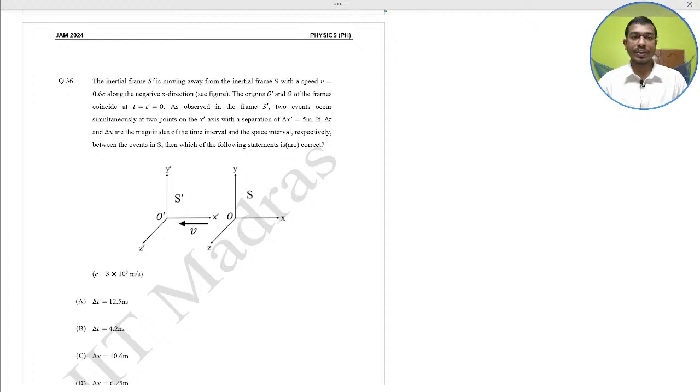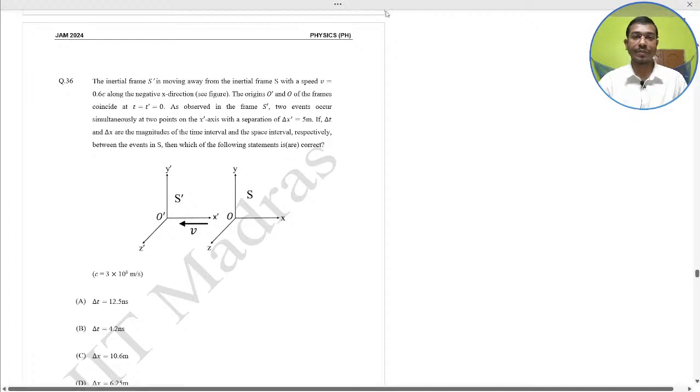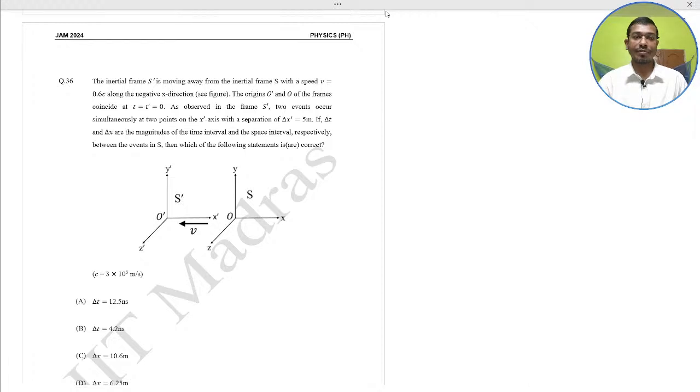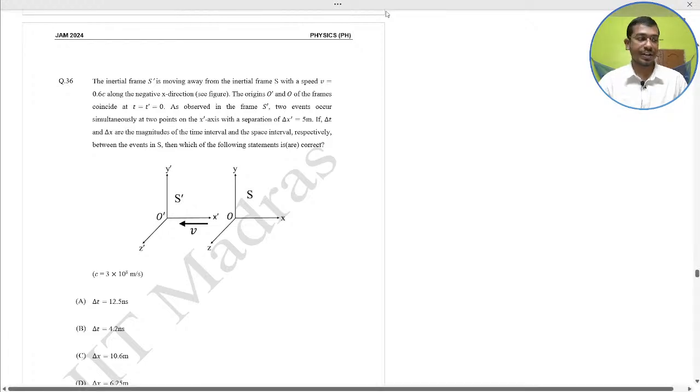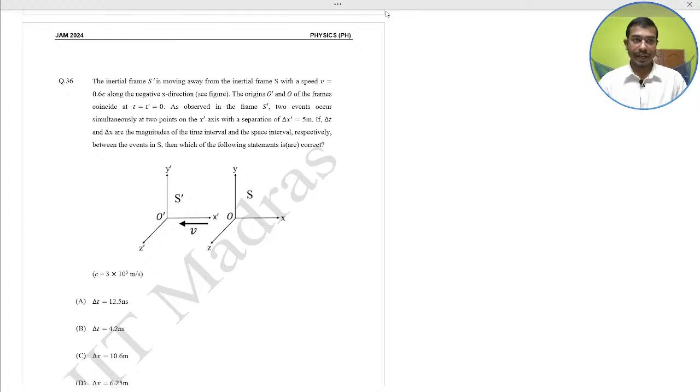Two events occur simultaneously at 2 points on the x dash axis with a separation del x dash equal to 5 meter. If del t and del x are the magnitudes of the time interval and the space interval respectively between the events, then which one of the following statements is correct? Okay. So here solve yourself and give me the answer in the comment box.